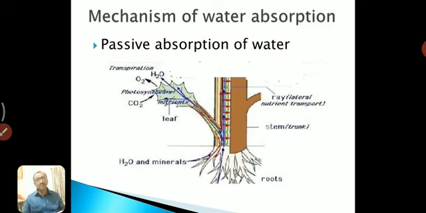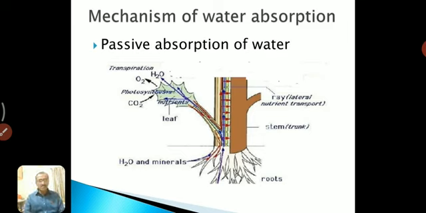Some other forces generated at another part of the plant are responsible for absorption of water. Hence the root is passive and the energy is generated at another part of the plant. So this theory is known as the passive absorption of water.